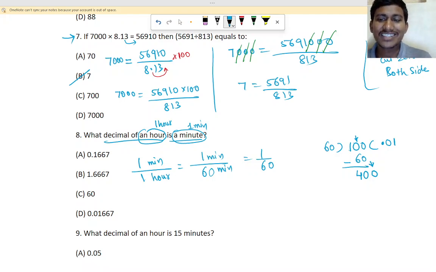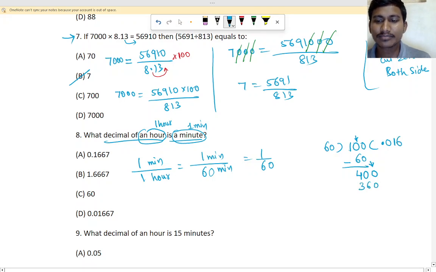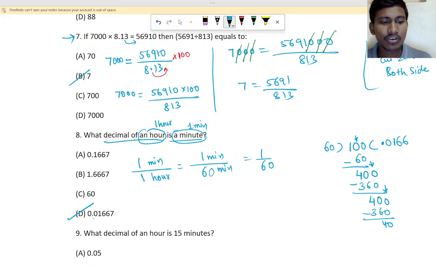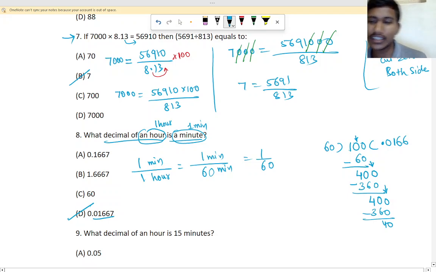So 60 sixes are 36, right? So 6 sixes are how much? 360. Right? So if you minus 360, what you will get again? 40 answer, right? Again we have to take 1 0 here, so it will become 400 again. So 6 sixes, it will be 360. So minus if you do, you will get again 40. So it will repeat. So 0.016, option is option D. Okay, so that is the answer.